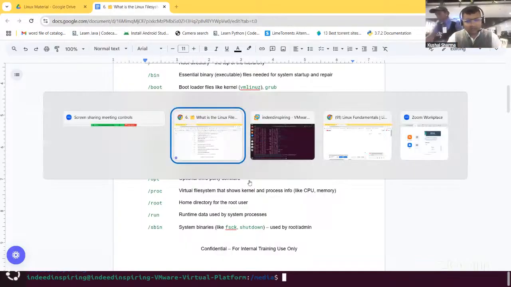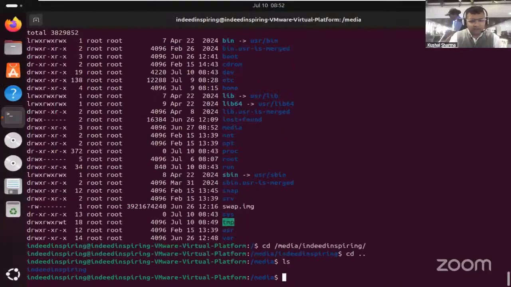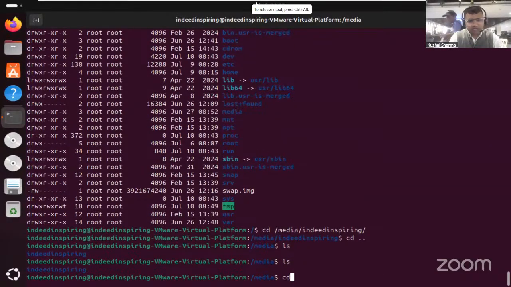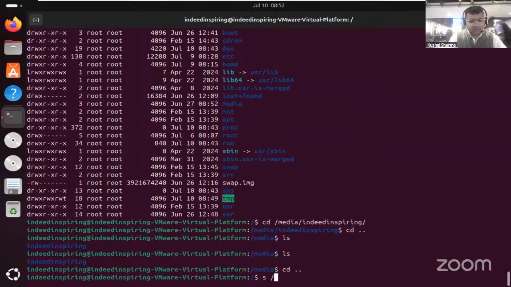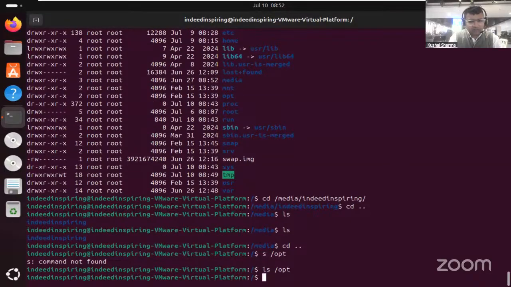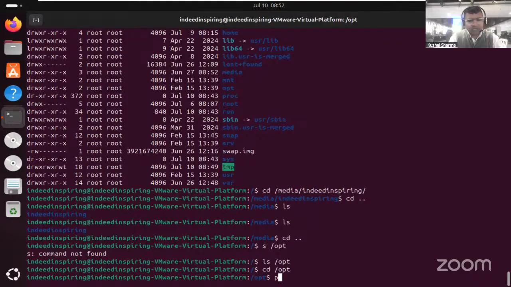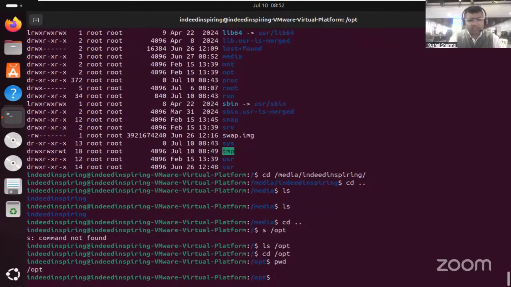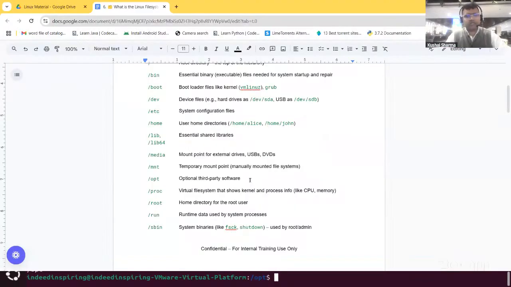So that's a folder. Here, if you see, cd dot dot and ls slash opt. Here you see that this is the folder. Okay, cd slash opt. Nothing is there inside it. pwd. Here you can see that it is slash opt, but nothing is there inside it. It is an empty folder. The purpose is that whenever you want to install some third-party software, you can install it here. That is the purpose of this particular directory.